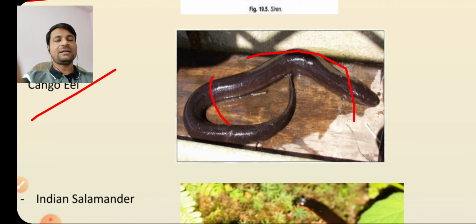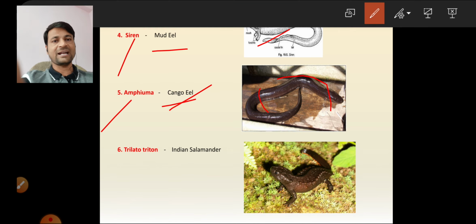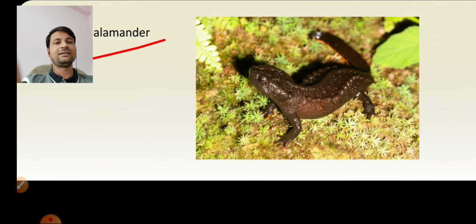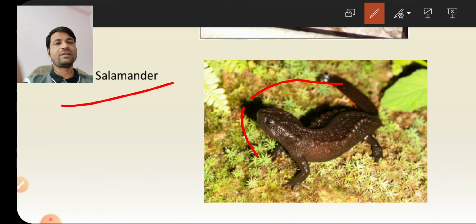Amphiuma has one unique, specific character: the largest RBC, apart from the mammals, is found in Amphiuma. The largest RBC is found in Amphiuma, or Congo eel. That is the important thing about Amphiuma. The sixth example is Tylototriton. The common name is Indian salamander. This is the Indian salamander. Generally it is found in Arunachal Pradesh, one of the northeastern states.